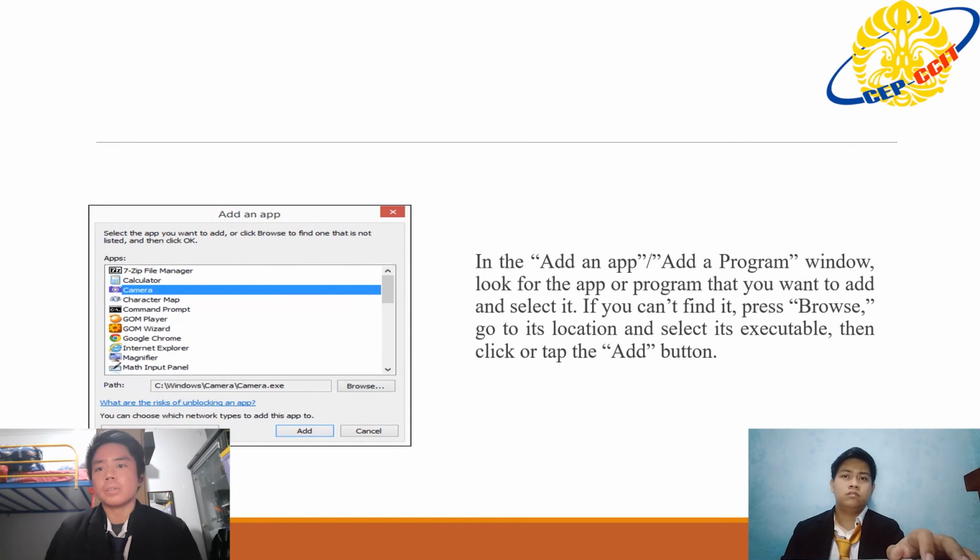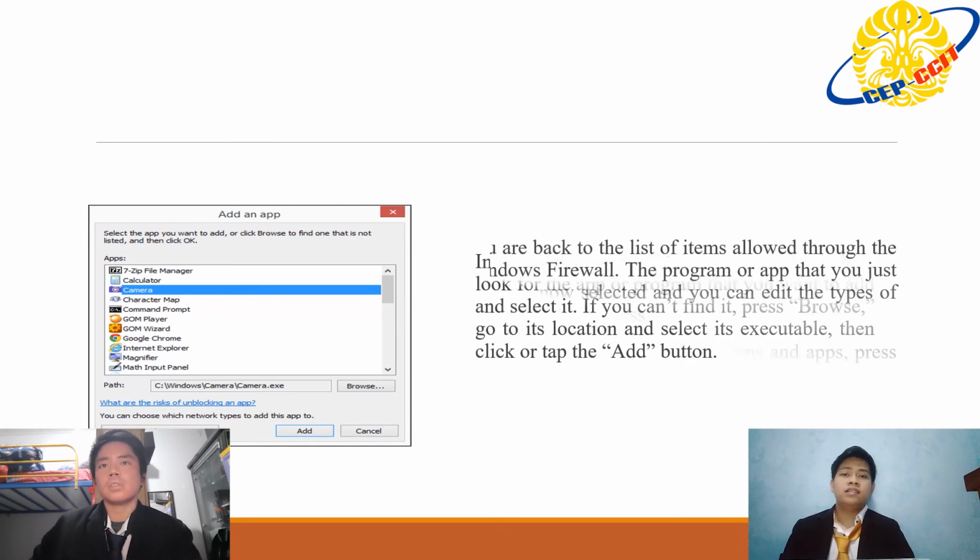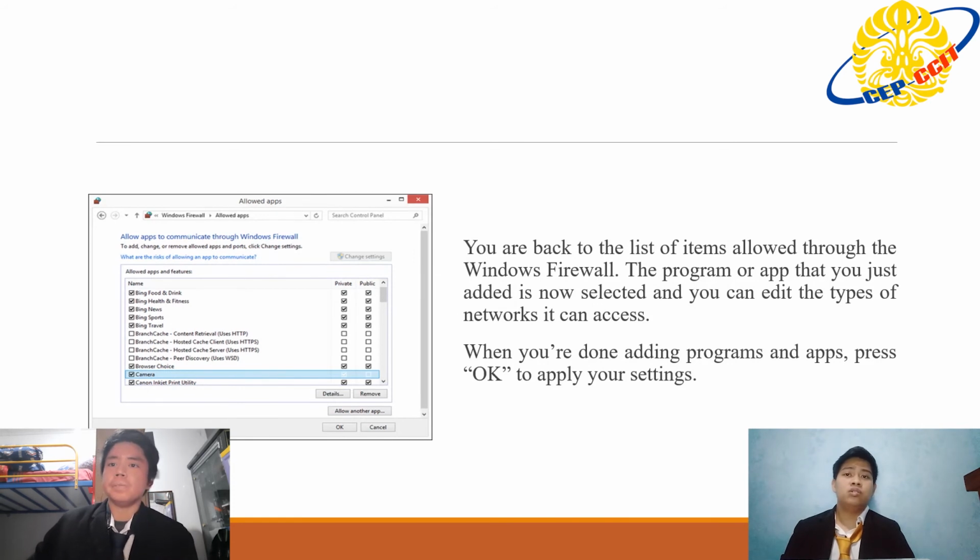Next, in the Add an app or Add a program window, look for the app or program that you want to add and select it. If you can't find it, press Browse, go to its location and select its executable, then click or tap the Add button. Next, you are back to the list of items allowed through the Windows Firewall. The program or app that you just added is now selected, and you can edit the types of network it can access. When you're done adding programs and apps, press OK to apply your settings.